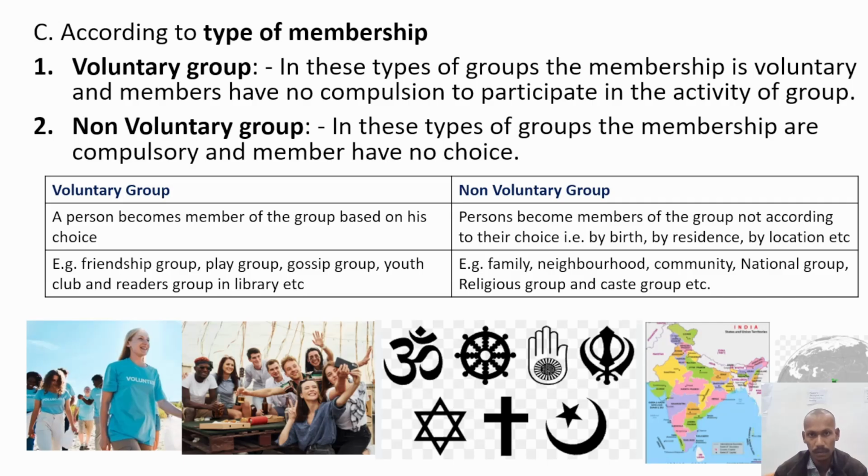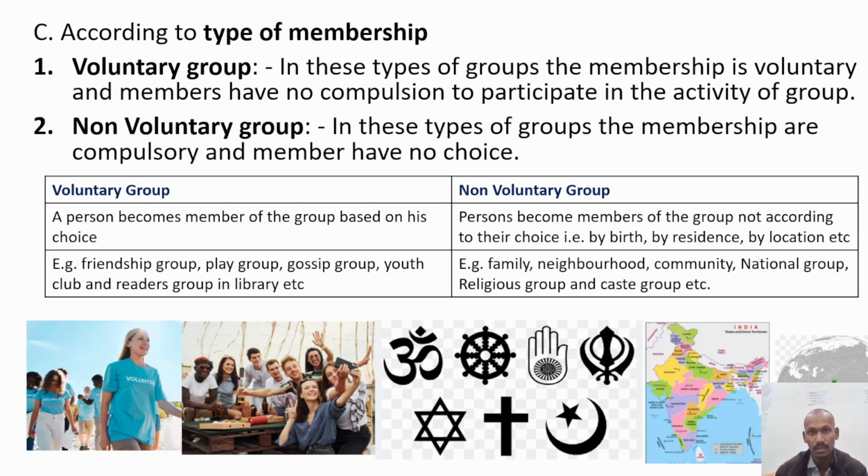choice for the member. If we look at examples, voluntary groups are such groups in which you don't have any compulsion. If you choose, you can enter a group. If you want to leave, you can leave the group. For example, a friendship group. We can become friends with a group and then we can leave that. Play group, gossip group, youth clubs, reader groups in libraries. These are all voluntary kinds of groups.